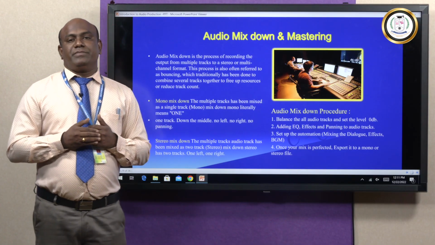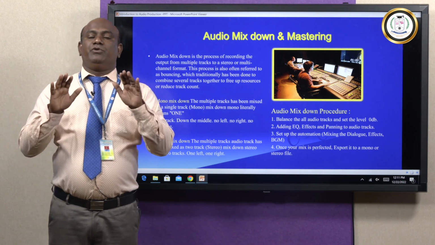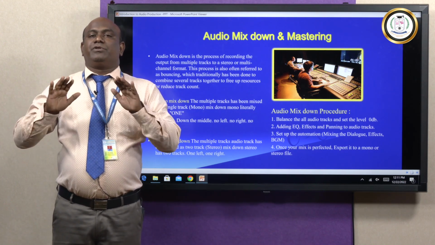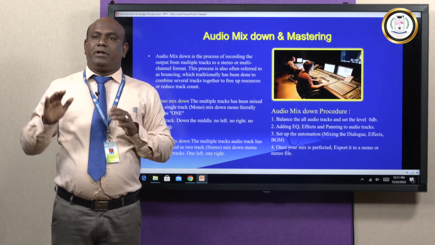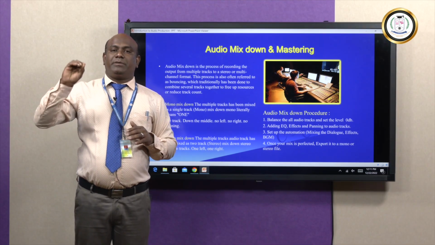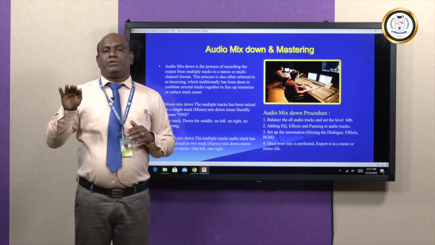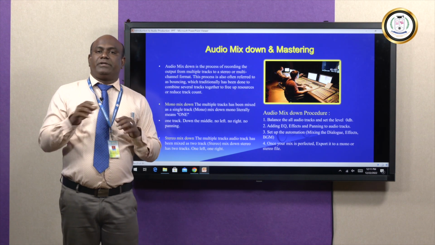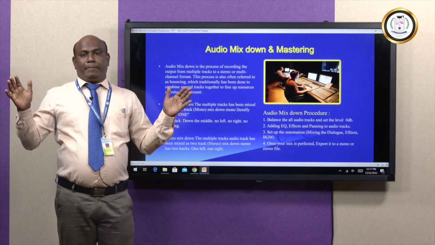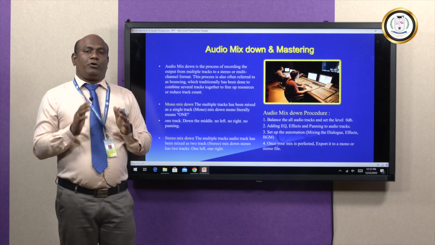Set up the automation, which means we have to set the music level according to the scenes. So, for each scene we have to set the music level. For example, sometimes we have to increase the music level, sometimes we have to reduce it. So, we have to do the automation for the entire film, okay, that is called automation.